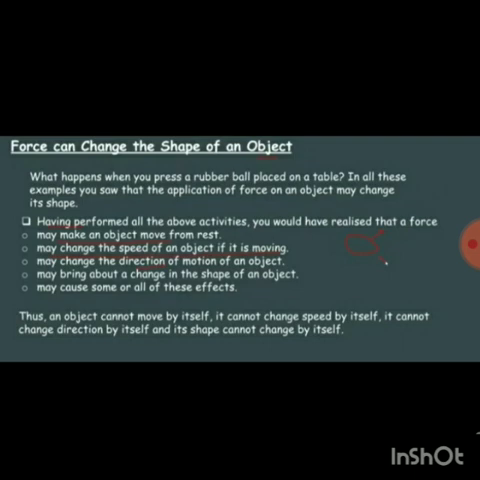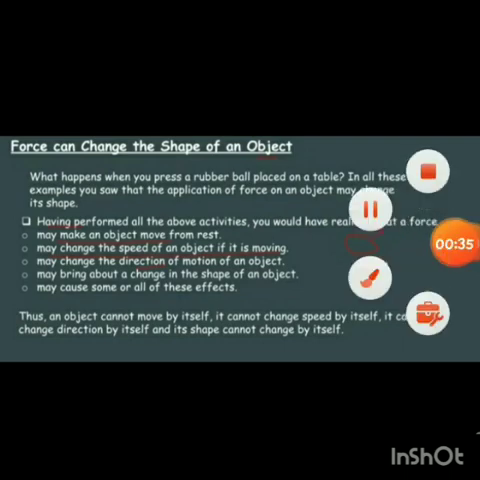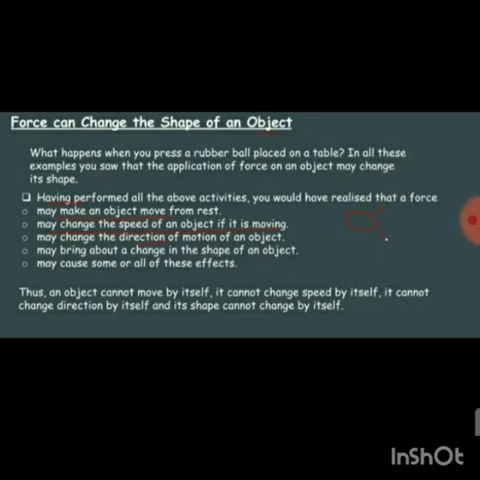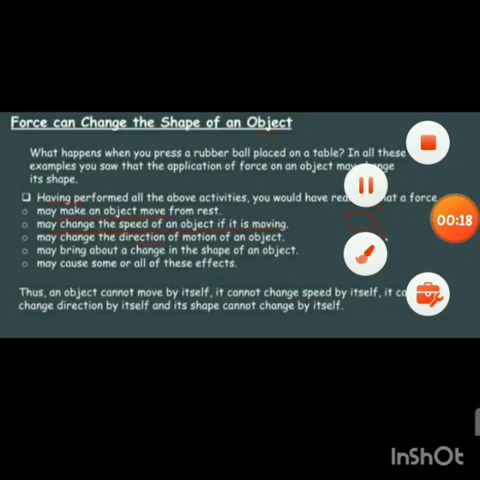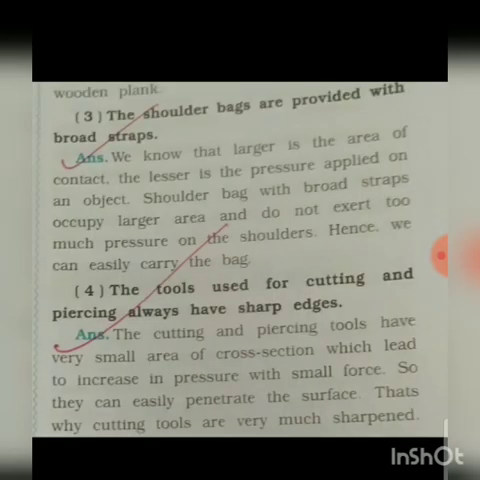Having performed all the above activities, you would have realized that a force may make an object move from rest, may change the speed of an object if it is moving, may change the direction of motion of an object, and may bring about a change in the shape of an object. It may cause some or all of these effects. Thus an object cannot move by itself, cannot change speed by itself, cannot change direction by itself, and its shape cannot be changed by itself. You are going to write this in your notebook and complete your worksheet.